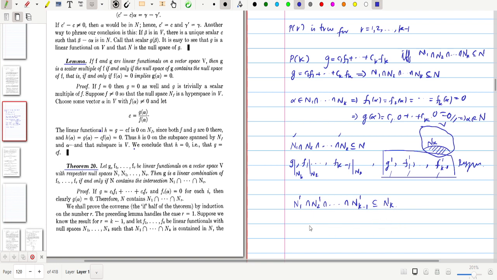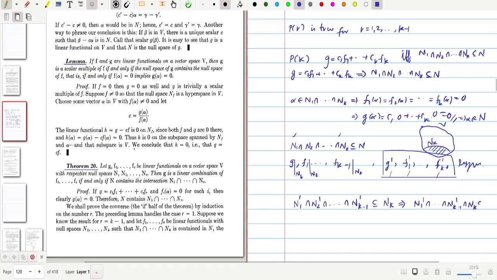Then from this you can write that this implies n1 prime intersection, etc., intersection nk minus 1 prime intersection nk, because nk prime itself is nk, because nk prime is the null space of fk prime. The fk prime is a zero functional in nk, so the null space coincides with this.